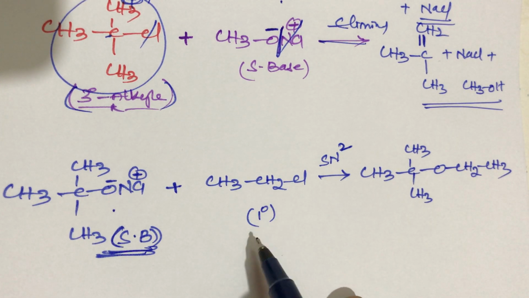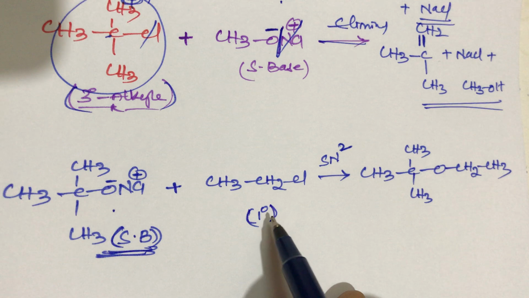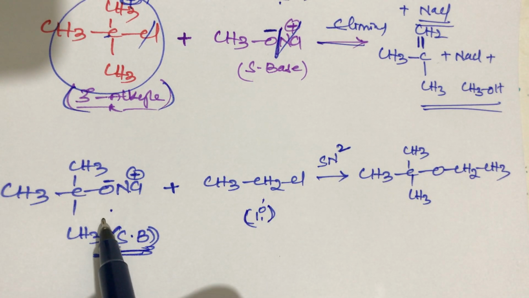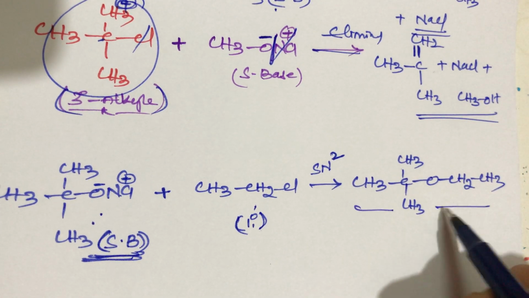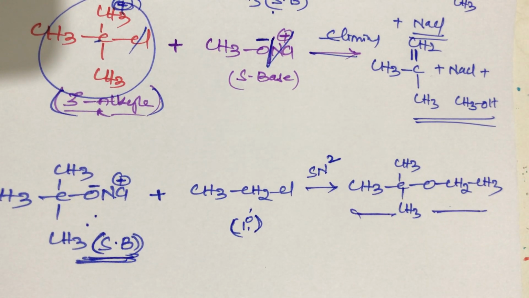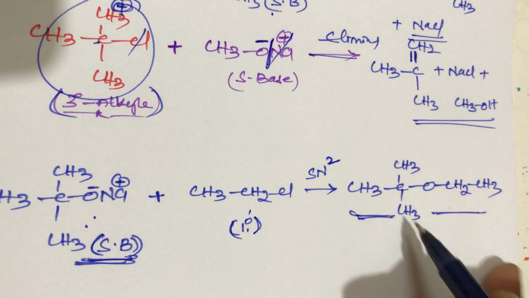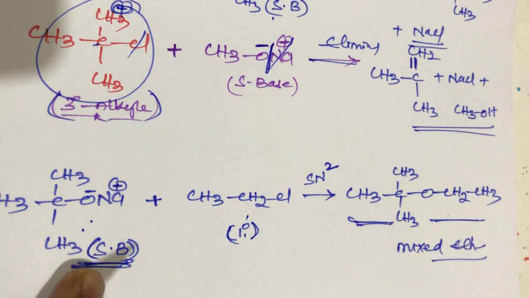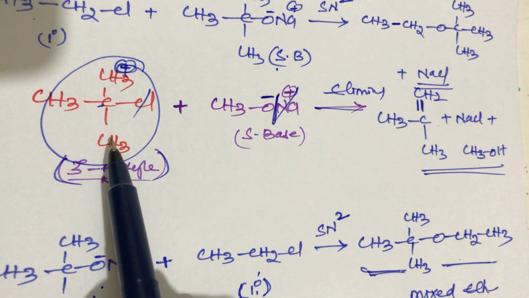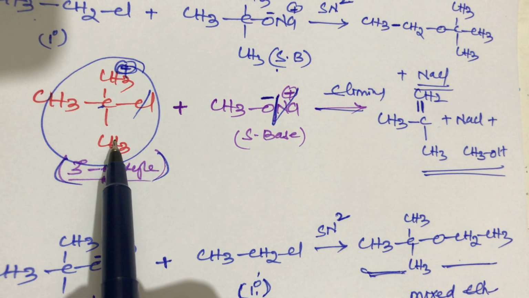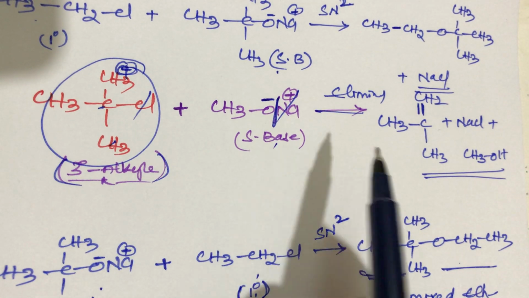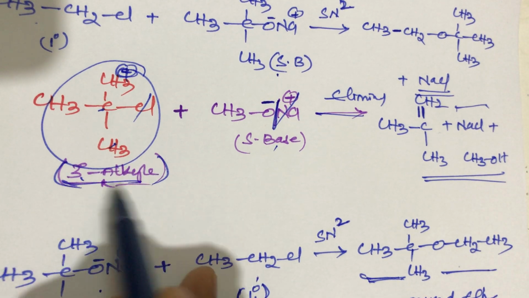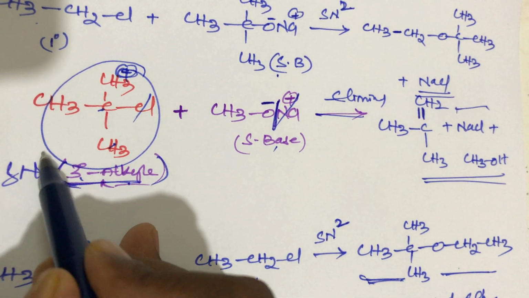This ethyl chloride belongs to primary alkyl halide, student. When primary alkyl halide reacts with a strong base, what happens is always a substitution reaction, and ether will be formed. This is a mixed ether that will be formed. In the same case, when tertiary alkyl halide is in the presence of a strong base, what happens is always elimination. Why? Because this tertiary alkyl halide follows the SN1 mechanism.